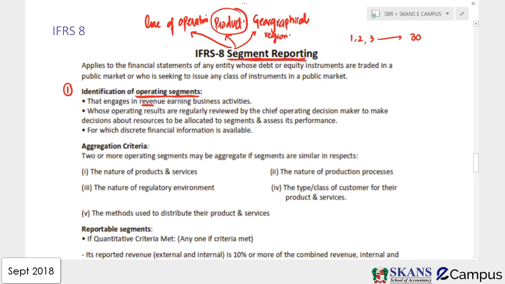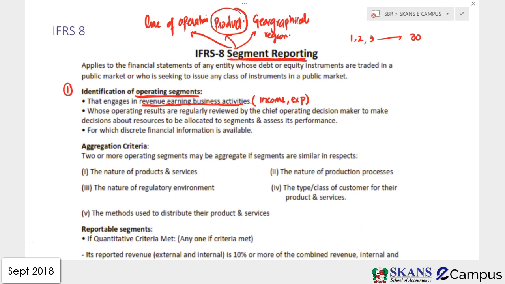Every segment that has revenue earning business activities, it means every segment which has its own income and its own expenses, will be an operating segment. If there is no income from a segment, you cannot report it separately in your financial statements.